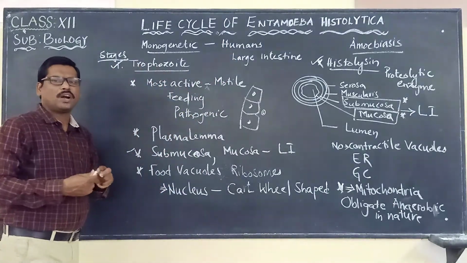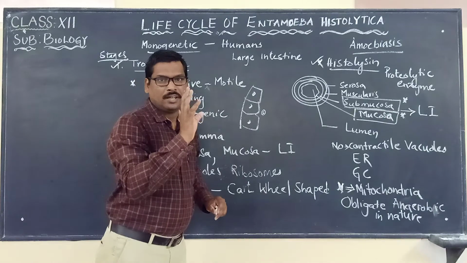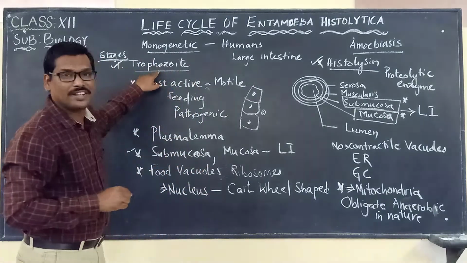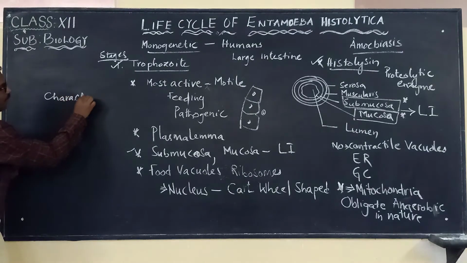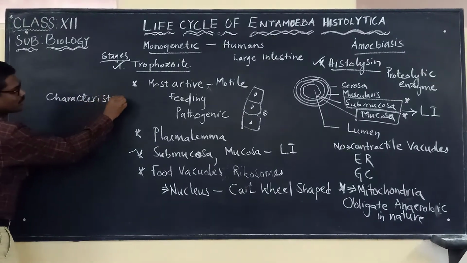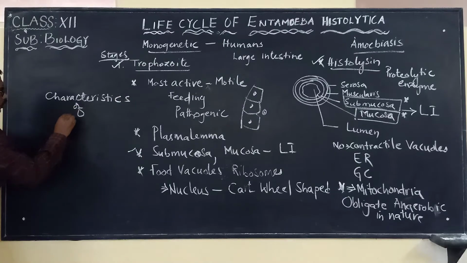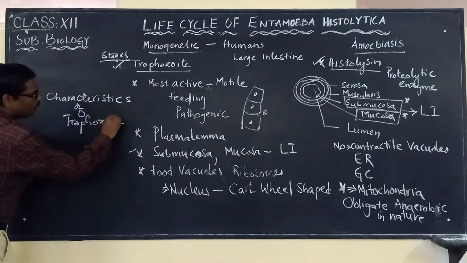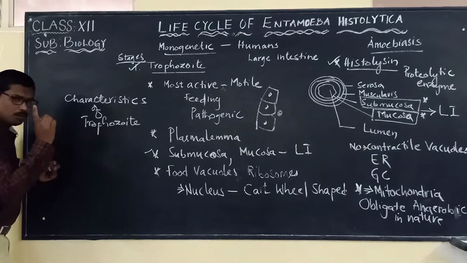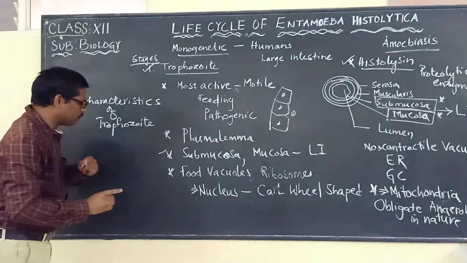And here there are two very important points as the characteristic features of the trophozoite stage of Entamoeba histolytica. So what are the clear-cut characteristic features of the trophozoite stage? Two important points are there.